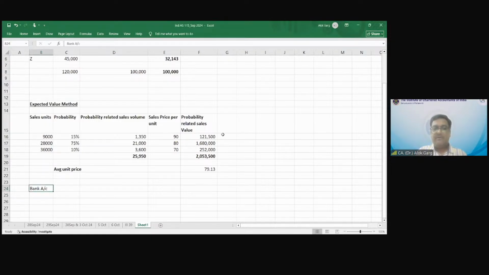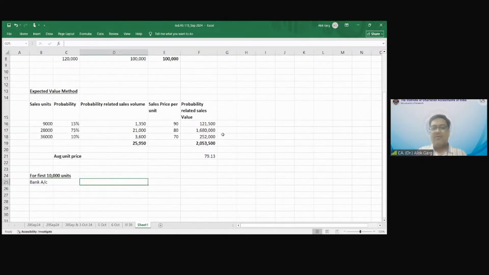Bank account debit for the first 10,000 units. Total units are 25,950, but it is a bracket, so until the first 10,000 units are sold, what is the accounting entry? Bank account debit for the first 10,000 units. Are you getting this or not? Bank account debit by what value? 10,000 multiplied by 90. Okay, is this clear or not?